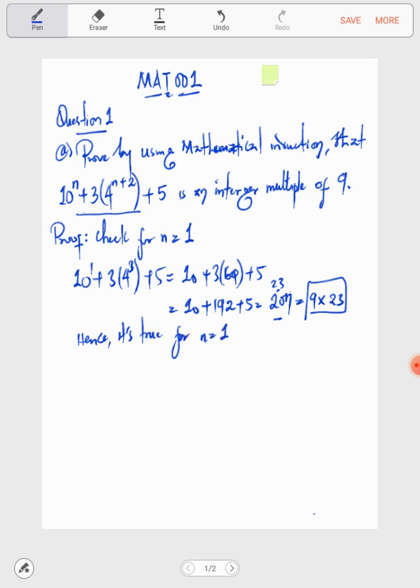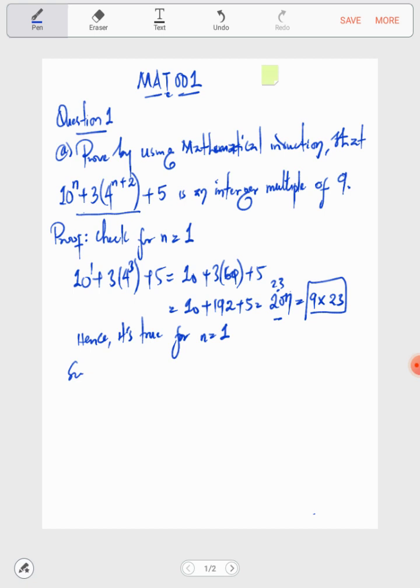Now the next thing that might come to your mind is to also show that it's true for n equal to 2, then n equal to 3. We don't have that luxury, because if you had to try that path, you would have to show it for 1, 2, 3, 4, 5, and your natural numbers are countably infinite. That is, you can't tell where it stops. So you would have an endless proof to carry out. So instead, what do we do? And that's the principle of induction.